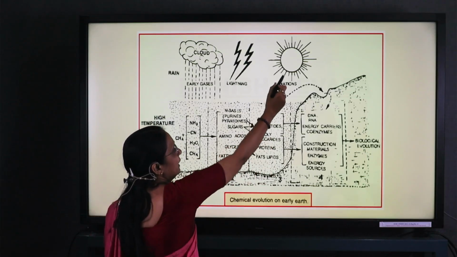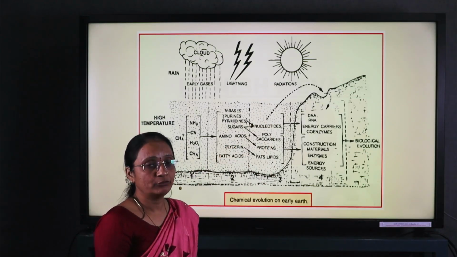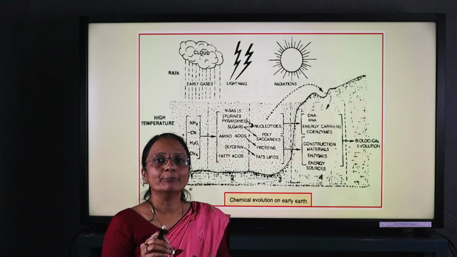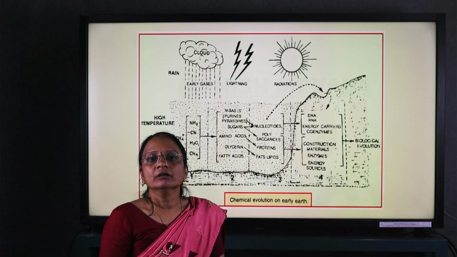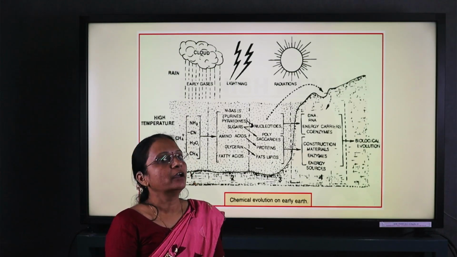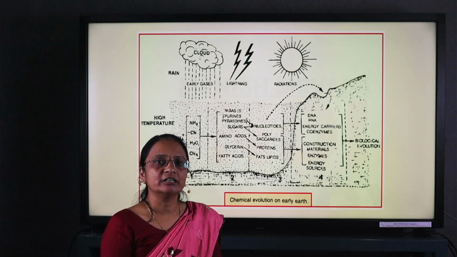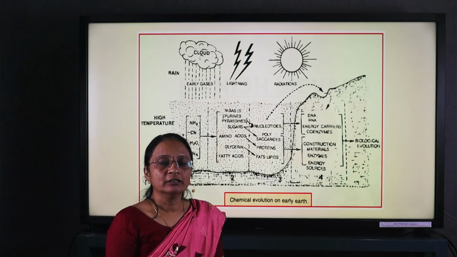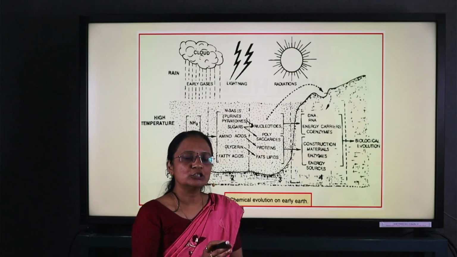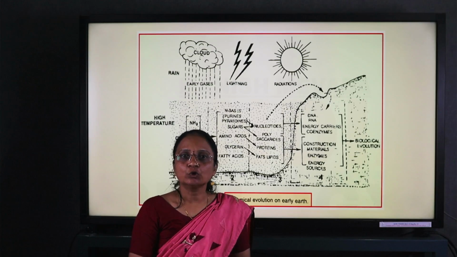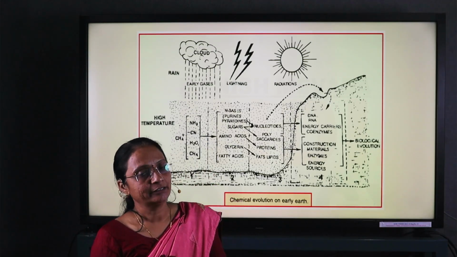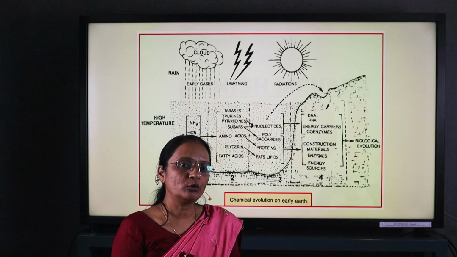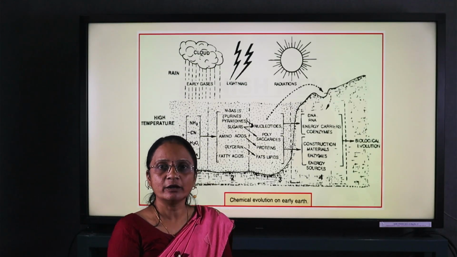As for the origin of earth, in the first step, it was considered that earth was one part of the sun that was detached from the sun, and in the primitive stage it was present in liquid form. Due to the solidification process, the temperature of the earth slowly reduced and a solid mass was formed. That is the very initial stage of the formation of the earth, about 4.6 billion years ago.